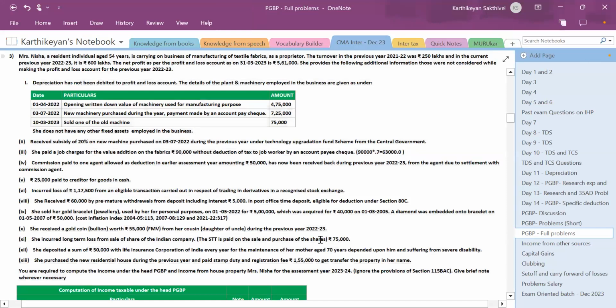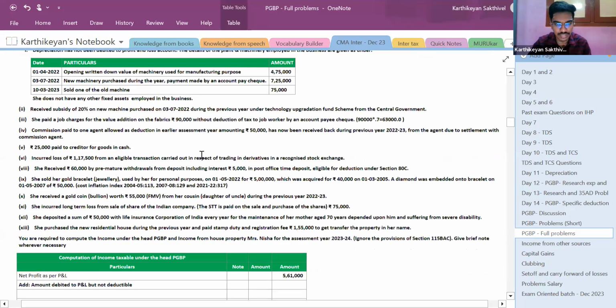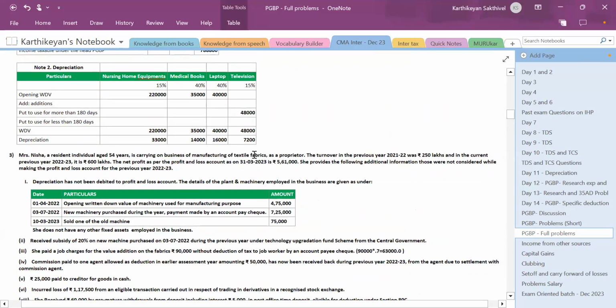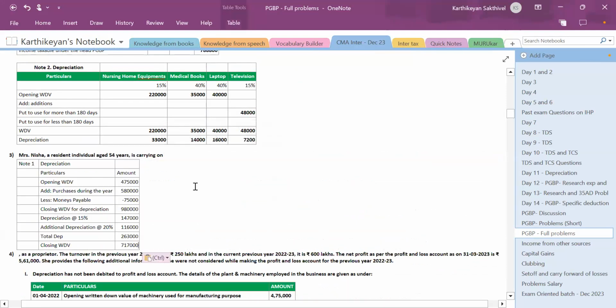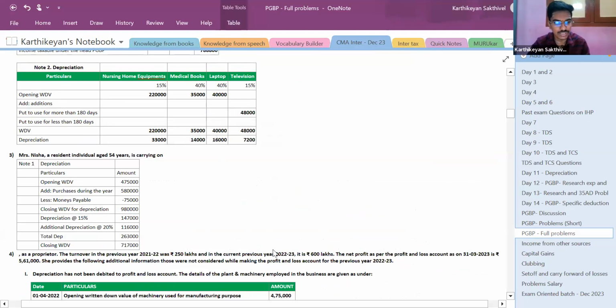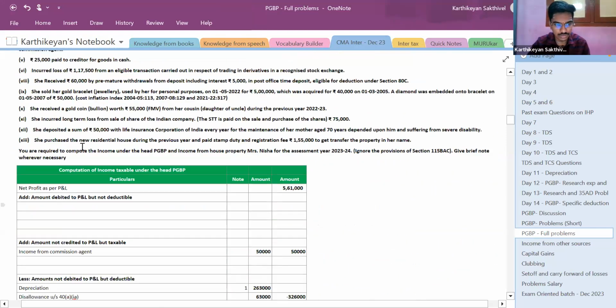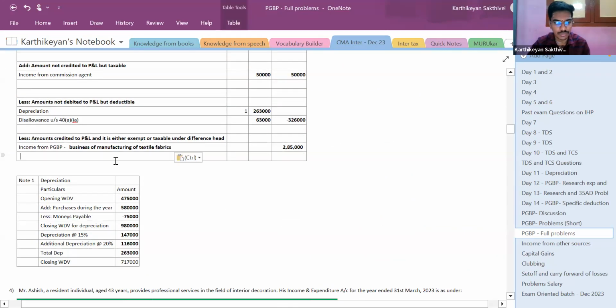Sir, incurred loss from other business, என்ன சார் பண்ணணும்? So இது ஸ்பெசிஃபிக்கா இந்த பிசினஸ்னு கொடுத்துடுறியா? Business from manufacturing நினைக்கிறாரு. ஆமா சார், டெக்ஸ்டைல் ஃபேப்ரிக்ஸ். Sir, income from other sources-ல டீல் பண்ணலாமா? இல்ல, that should not go for income from other sources because அது ஸ்பெசிஃபிக்கா அவங்க பிசினஸா கேரி அவுட் பண்ணிருக்காங்க. So you cannot take it to income from other sources. இது வந்து income from PGBP.